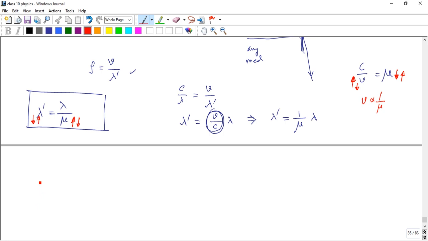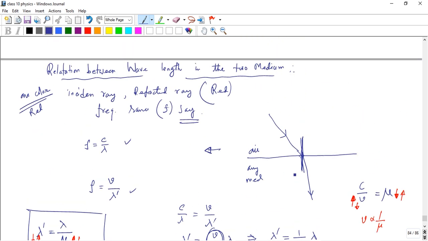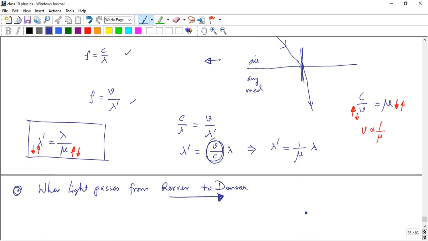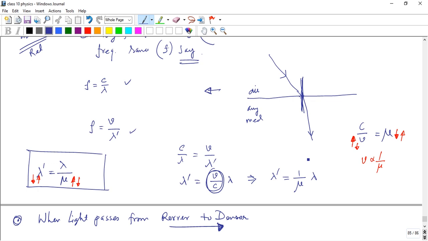So the conclusion is that when light passes from a rarer to a denser medium, like air to any medium, the velocity obviously decreases.